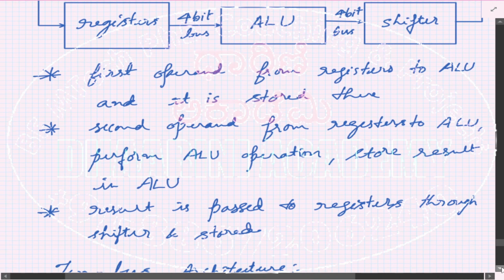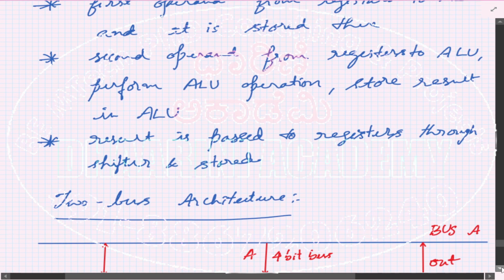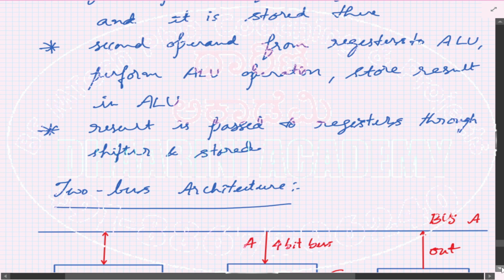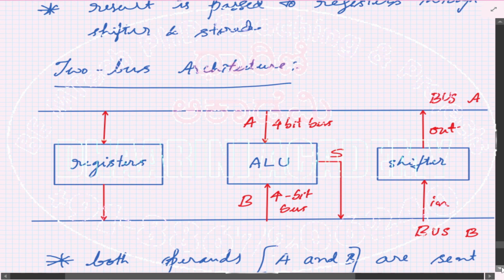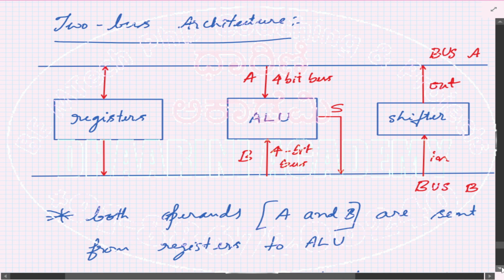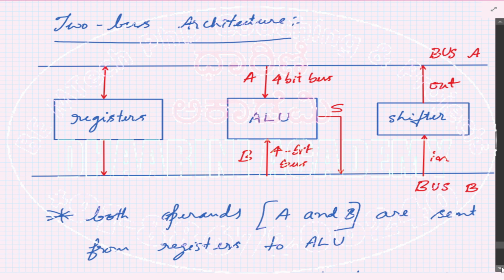So that is the single bus architecture. If a question comes about that, you can explain this. Then we'll proceed further. There is a second type of bus which is called a two bus architecture. Now, our problem still remains the same. We have to read two operands from the registers into the ALU and move the result from the ALU back to the registers. For this, in order to increase the speed,